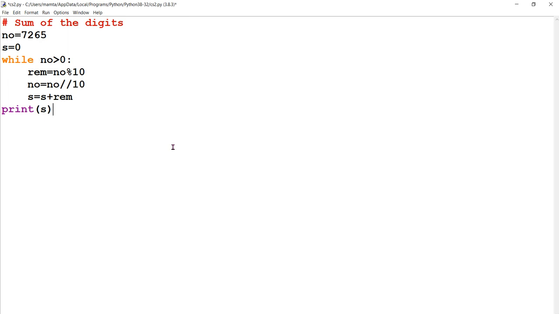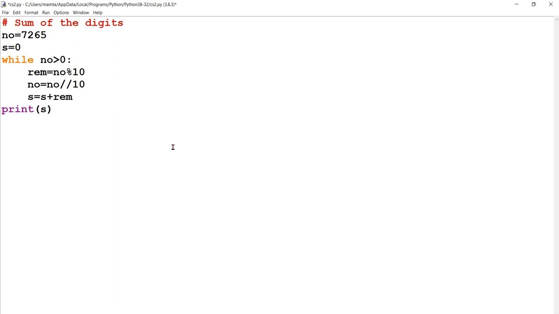S will store the remainders. So first it will store 5, then 6, then 2, then 7. That means in reverse order. All the remainders will get stored in S. And finally, it will give the response 20.